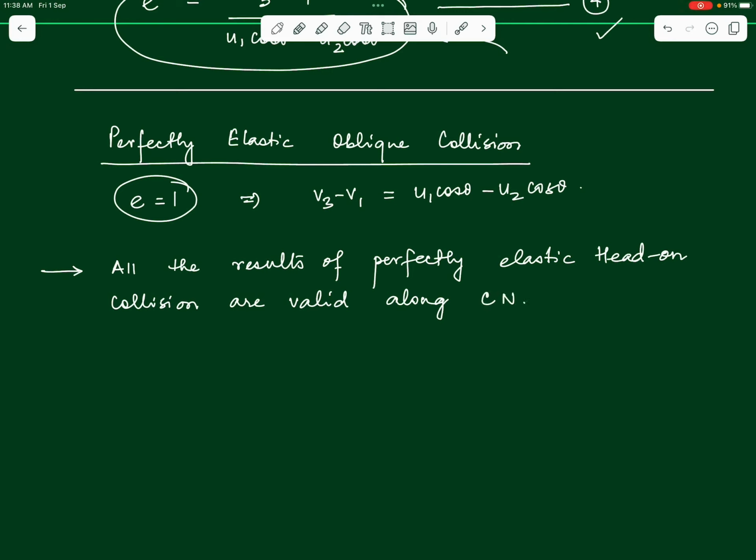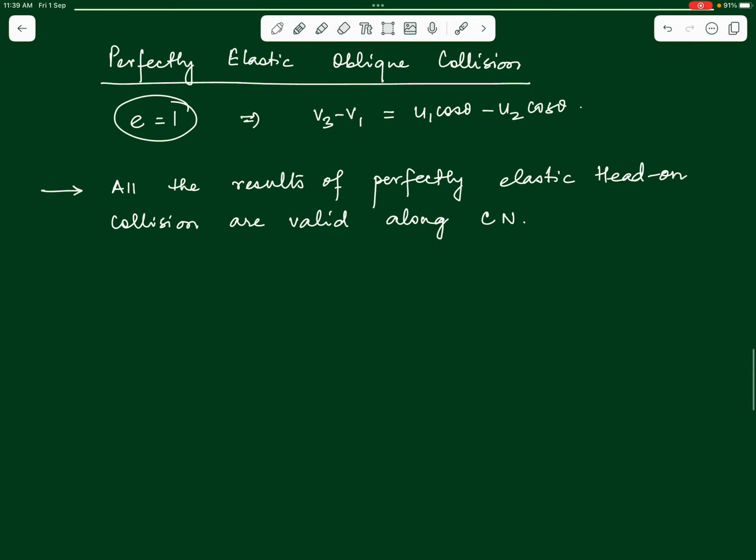Why? Once again, because of the fact that all the impact forces act along the common normal. So, all the changes that take place in the two bodies in their momenta happen along the common normal. So, the definition of E is applicable along the common normal, and all the special results that we have obtained are also applicable along the common normal. Now, what were the special results? If we just talk about a couple of cases, the first special case that we discussed in a perfectly elastic collision was when two identical bodies collide with each other, m1 is equal to m2, right.